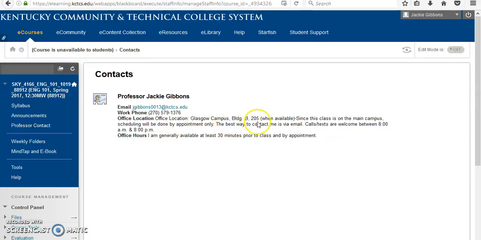My actual office is on Glasgow's campus at this time, although I am trying to arrange one for main campus. If that happens, this information will change. As of now, that's where it's at, so all of my appointments on main campus need to be by appointment only. Generally speaking, I am available about 30 minutes prior to class, and definitely by appointment. The best way to contact me is through this email. It is probably the very best way because I will respond in writing and you'll have a record of that.